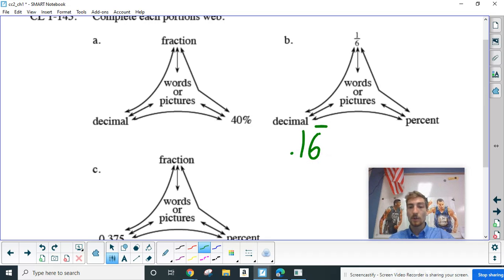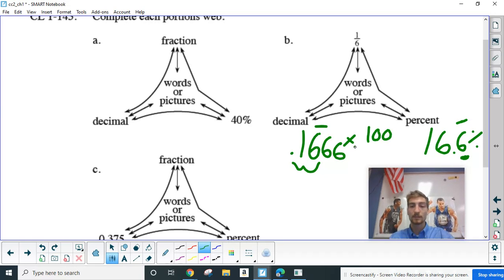And then as a percentage, well, we just multiply this by 100. And if we do that, we're going to move that decimal place over 2 places. And now I have 16.6%. Notice I included that 6 here because remember, that's a repeating 6. So I can't just forget about it, right? We could write this as 6666666, but we're just going to keep it as it is. So we are done with that one.